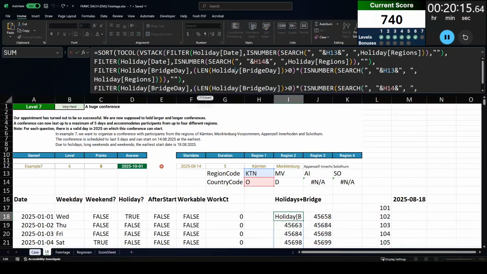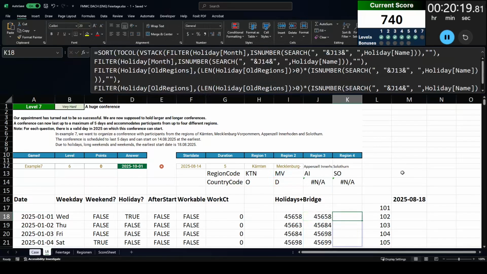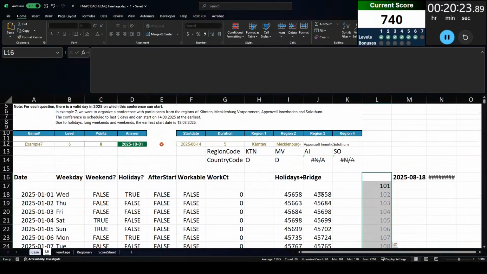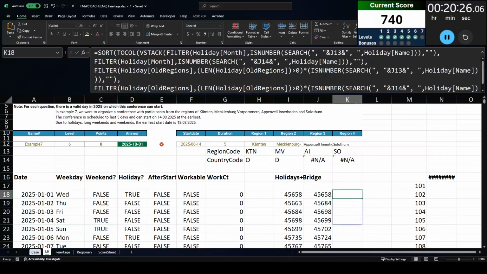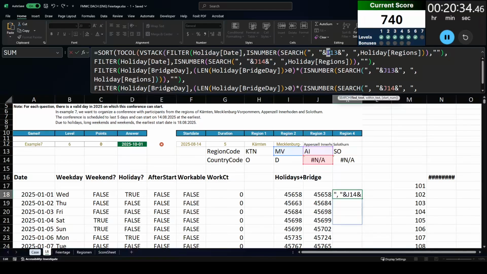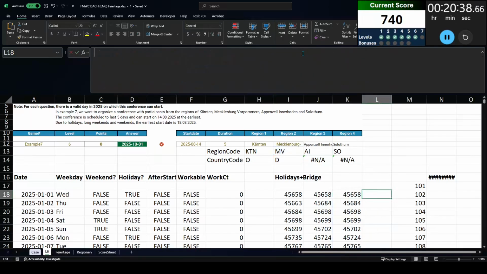And I'm going to have to do the same thing with the holidays and bridge dates. I probably could have tried copy and paste and it could have worked, but just to be safe, I copied and pasted the very long formula. Fortunately, when I do that, I only have to change 4 things, and those are those 4 cell references in that formula. Doing so will bring out the correct dates, and I can do that once again for that 4th region.